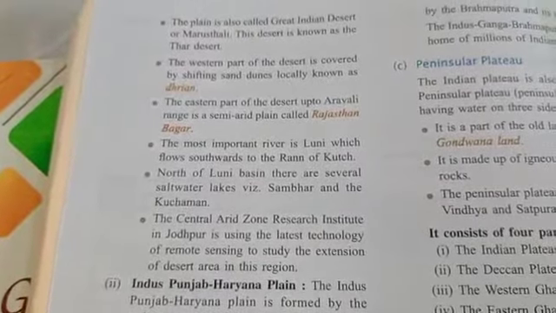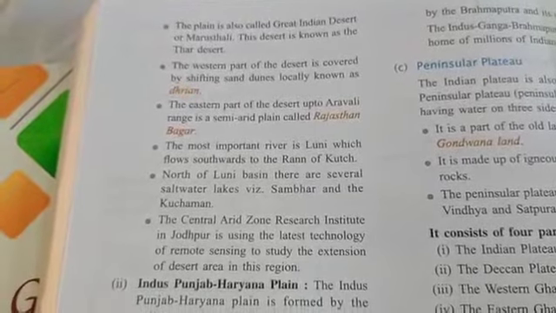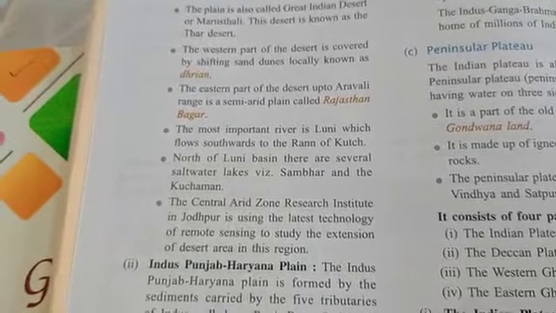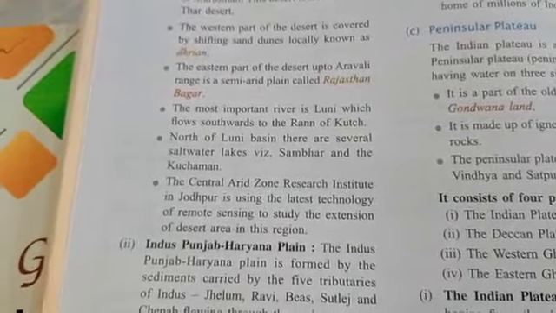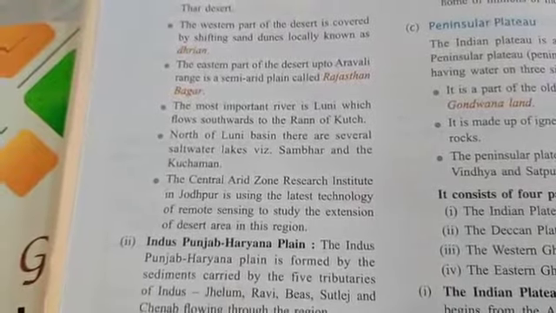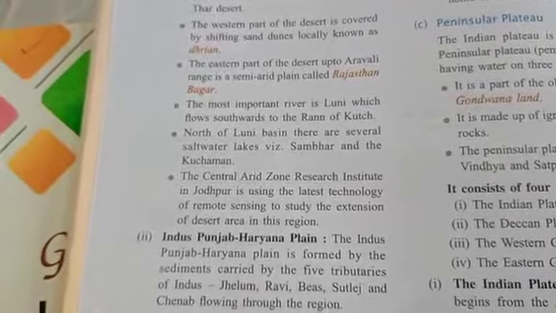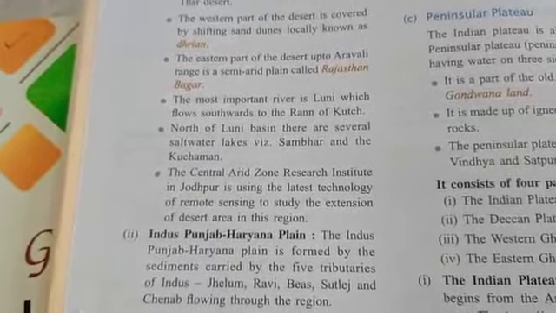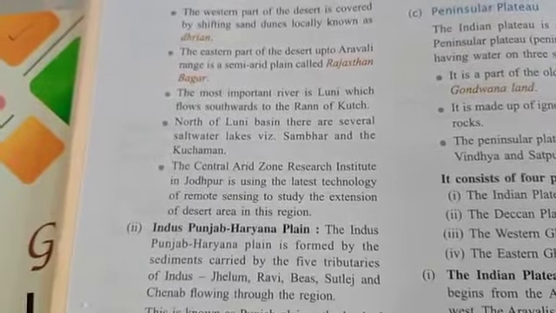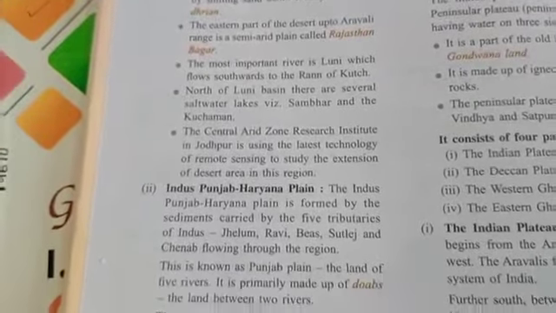The most important river in that western part of our country is the Luni, flowing to the Rann of Kutch. North of the Luni basin, there are several saltwater lakes. We have Sambar Lake and Kuchaman, but Sambar Lake is the most famous, the salt lake. In the Central Arid Zone, Jodhpur is using the latest technology, remote sensing, to study the extension of the desert region.